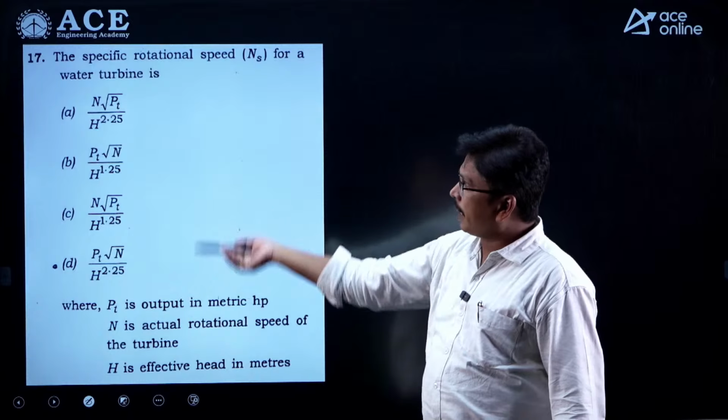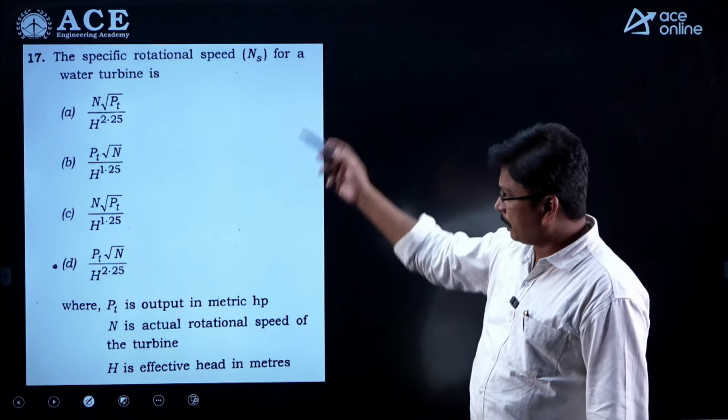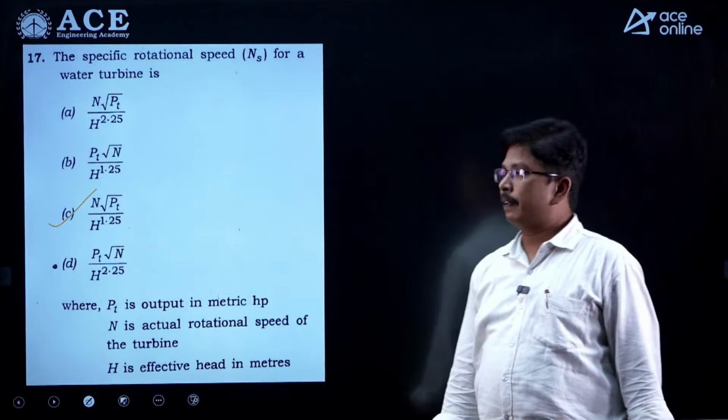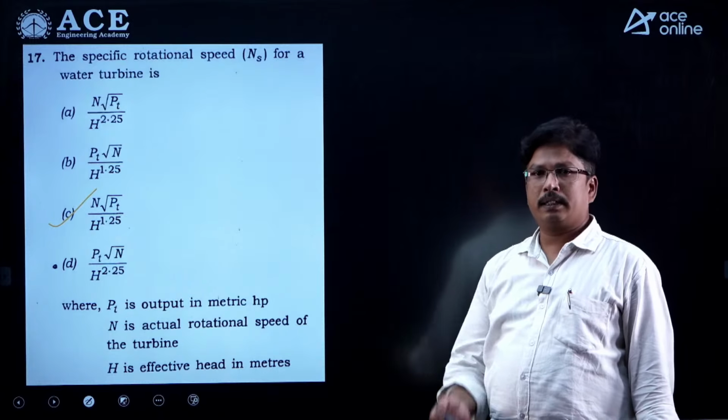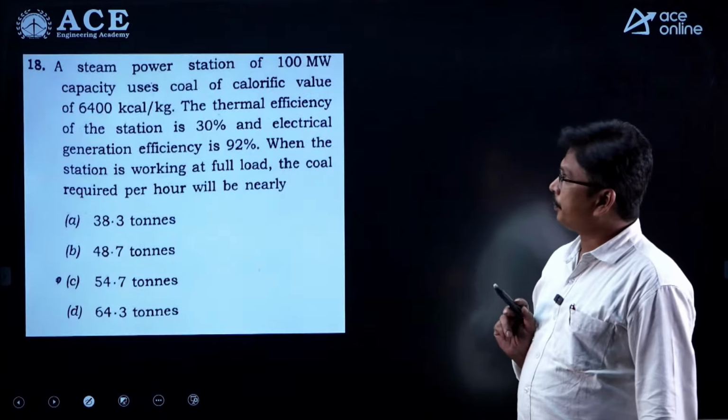Next one, direct question, direct formula. The specific rotational speed for a water turbine. What is the specific speed? It will be N into under root of PT divided by H power 1.25. That is the direct formula, right. So this type of question is asked many times, right.